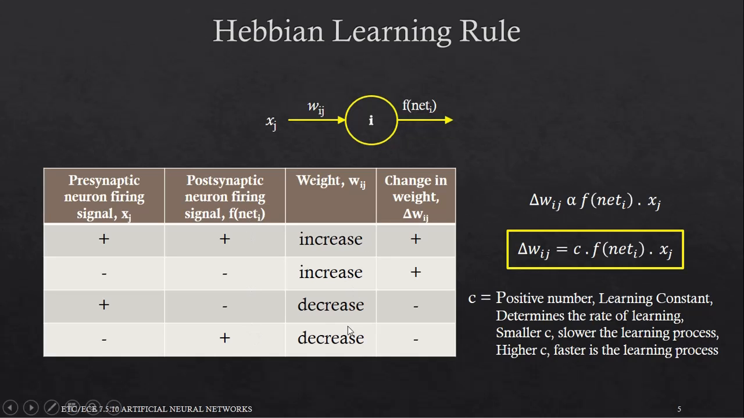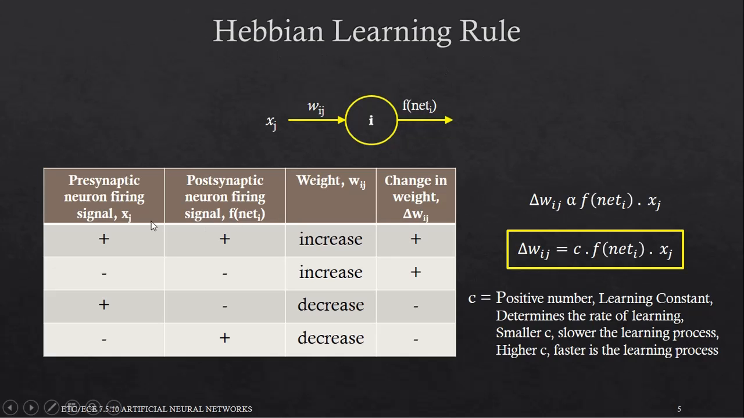It shows that the product of the input and the output of the neuron is proportional to the change in the weight. If the product is positive, the weight change is positive. If the product is negative, the weight change is negative. And that is how we can form the mathematical expression for the Hebbian learning rule.